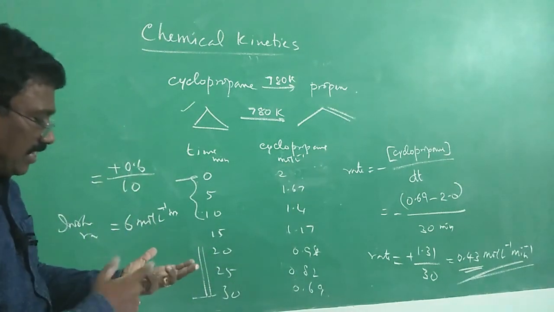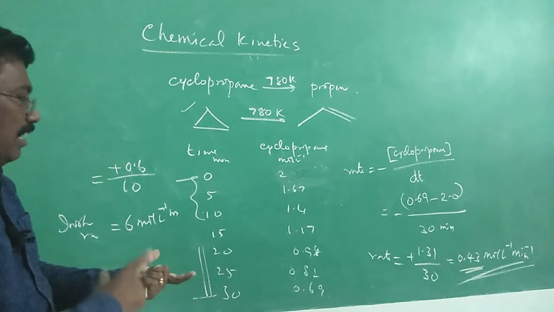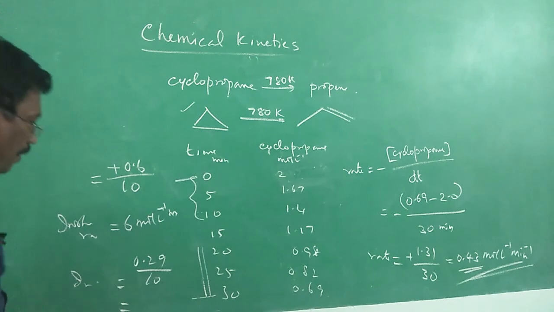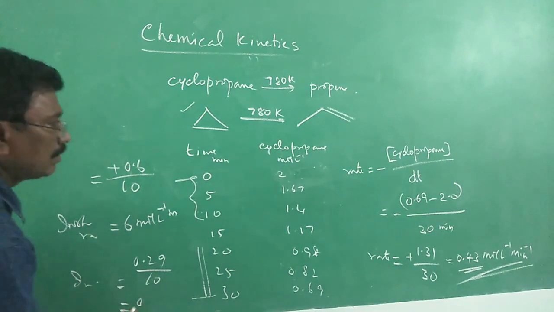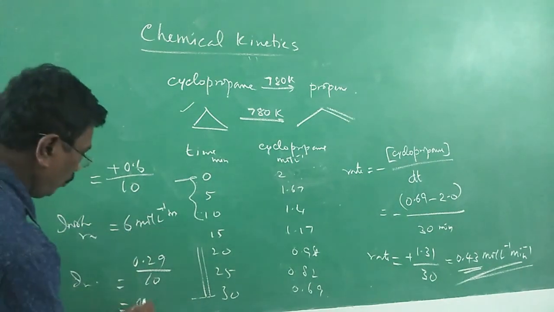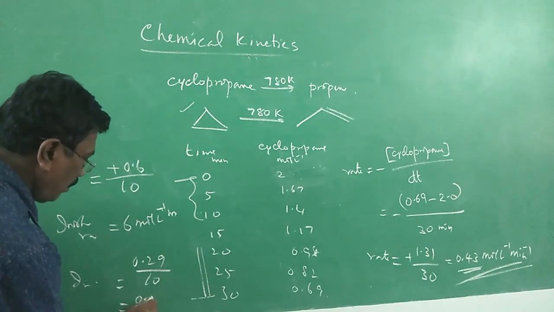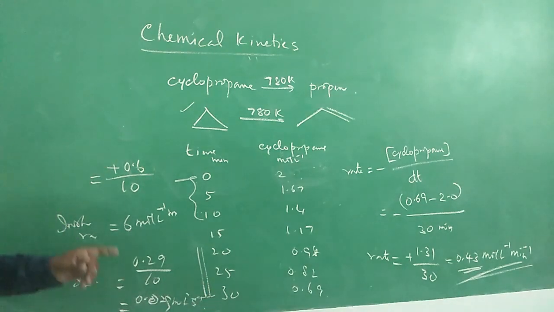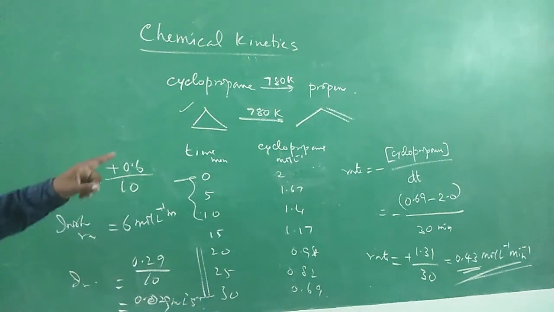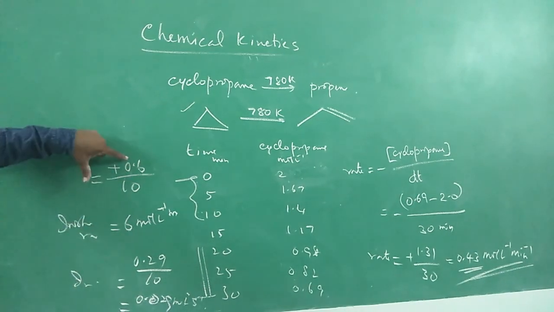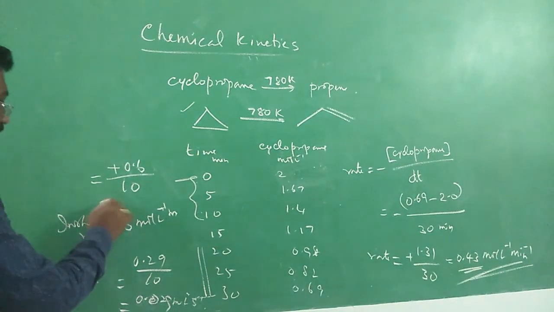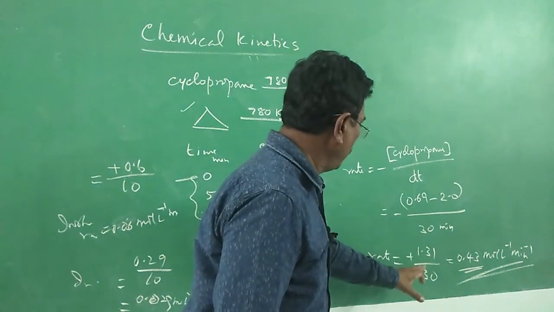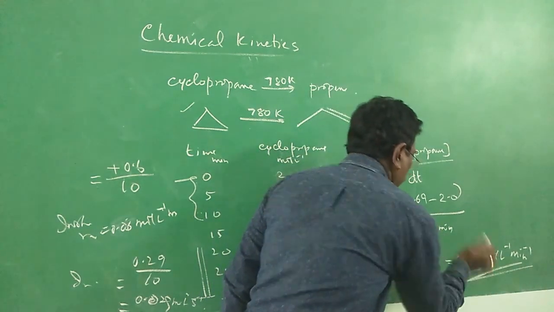What will be the difference? 0.29. 0.29 divided by 10, which is equal to 0.029 mole per liter per minute. So the rate is going on reducing as time passes. Here also it is 0.6 divided by 10, 0.06. Here, the difference over 30 means it will be 0.03.